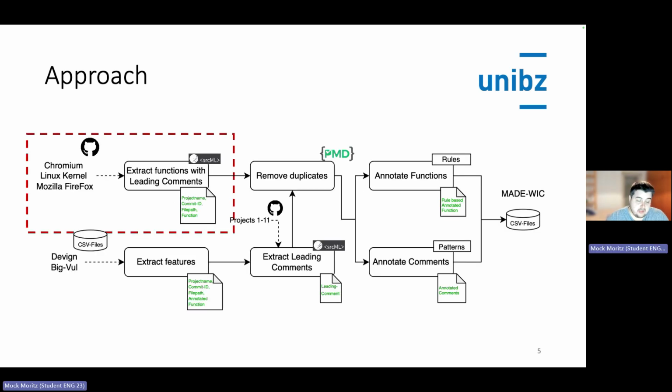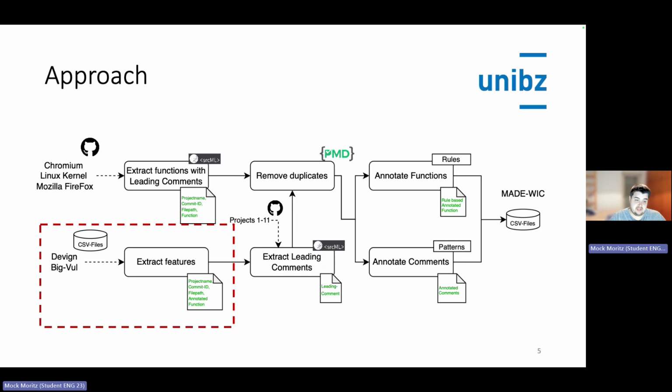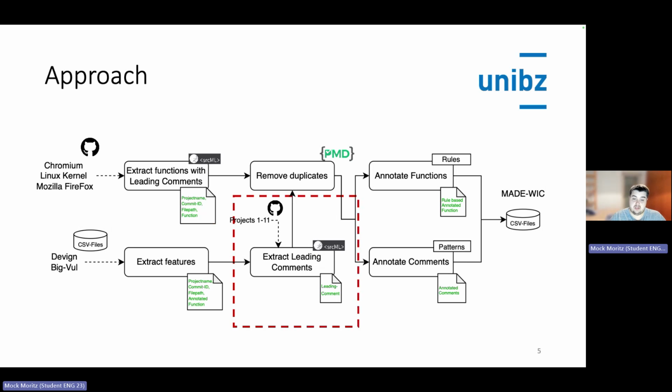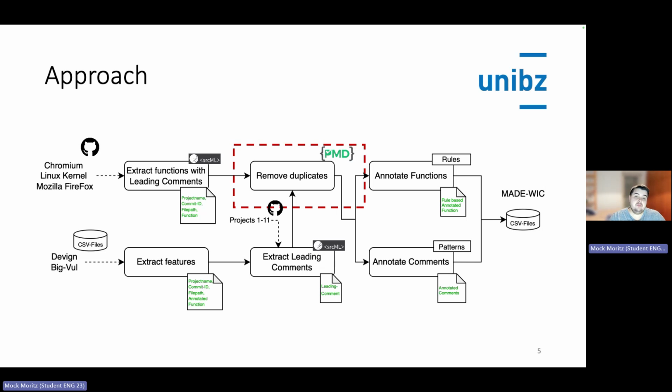The approach looks the following: for the creation of the new dataset, we extract the functions with their leading comments using srcML from open source projects, whereas for the existing datasets, we extract the features which we are interested in, followed by the extraction of the leading comments from the original source. Then, going over to the removal of the duplicates, we remove the duplicates for each project of each dataset. Additionally, if two datasets share the same source, the inspection was also performed there.